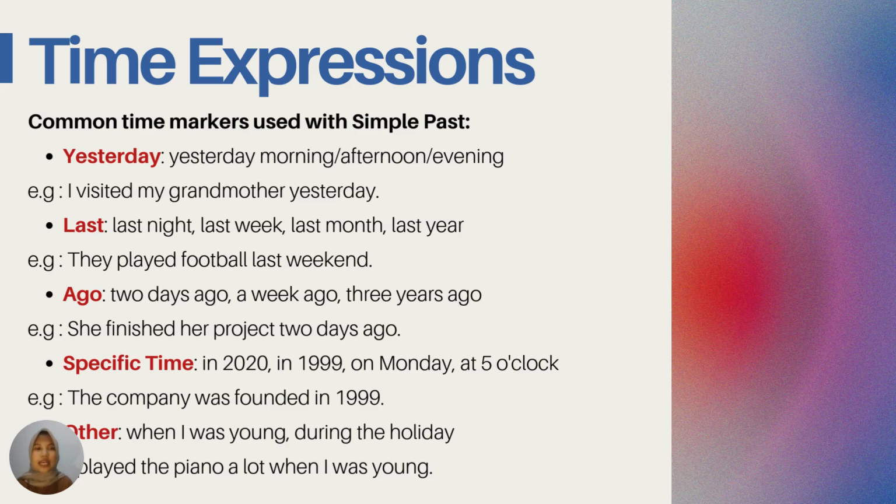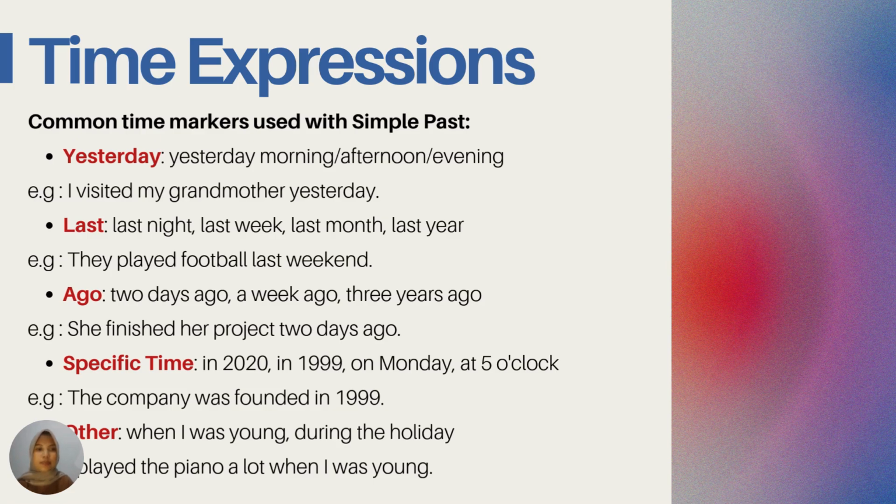For example, they played football last weekend, like this. And then the third time expression is ago: two days ago, a week ago, three years ago. For example, she finished her project two days ago, or she finished her project two years ago, like this.